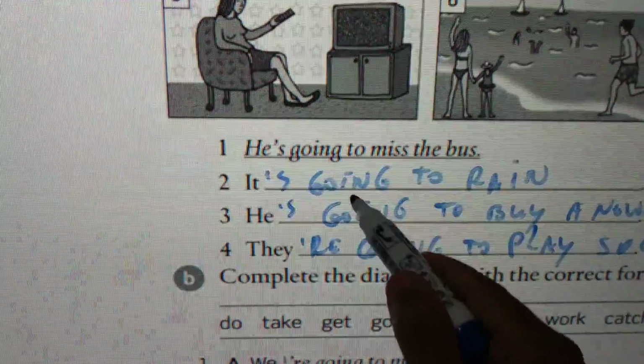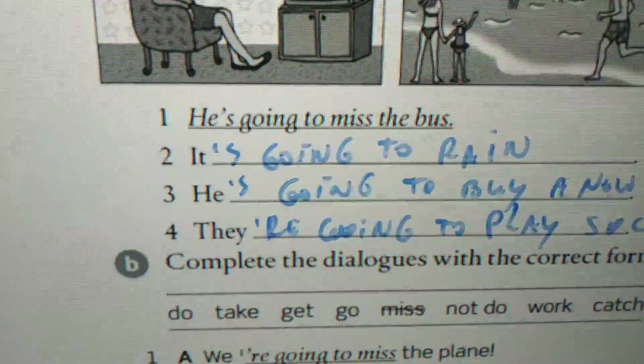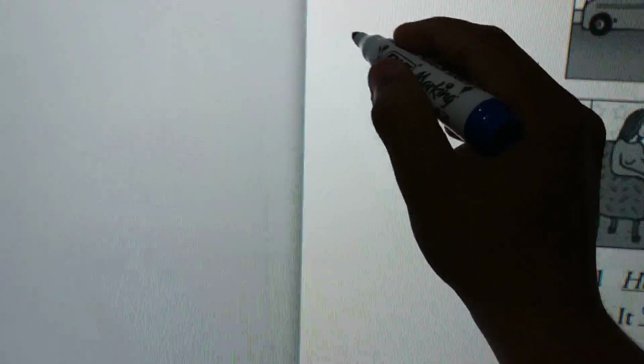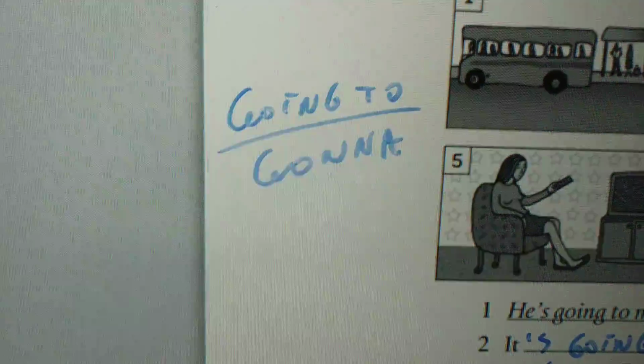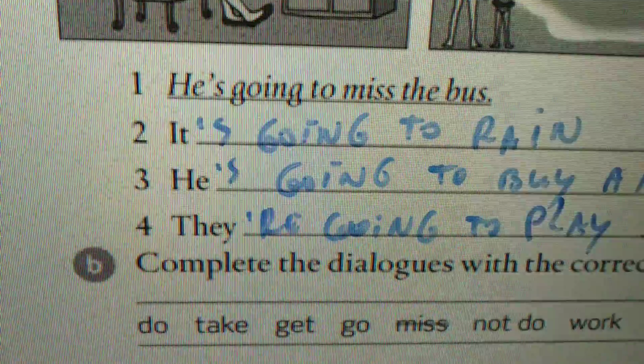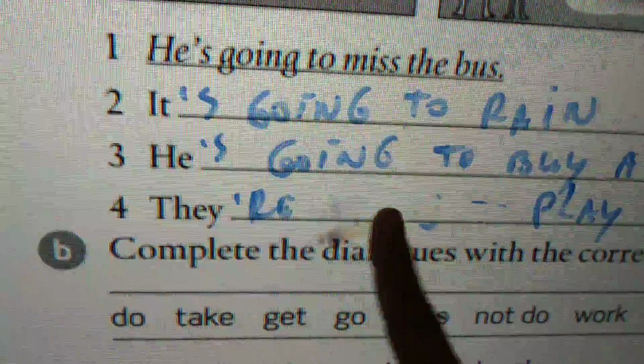Oh, one thing here. Just remember that every time I have going to, I could replace going to. I could simply say gonna. Okay? So, for example, this one.